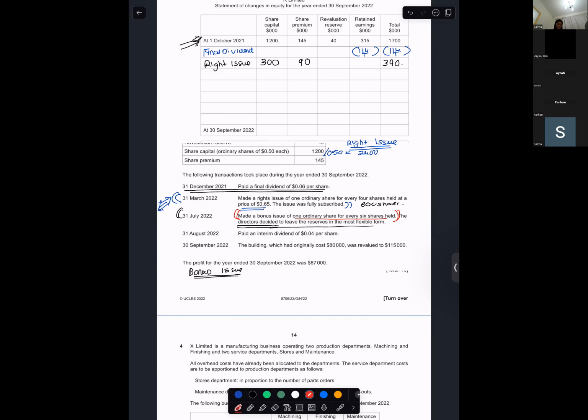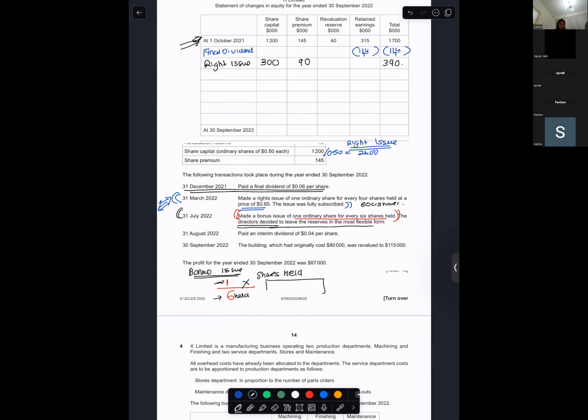One ordinary share for every 6 held. Multiplied by the total shares held, right? Explain now. 1 divided by 6, like that, into shares held. 1 ordinary share for 6 shares held.